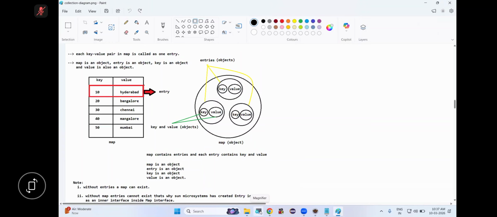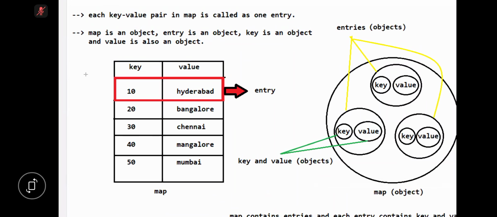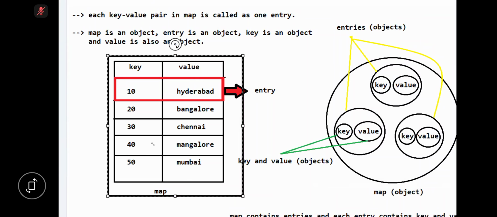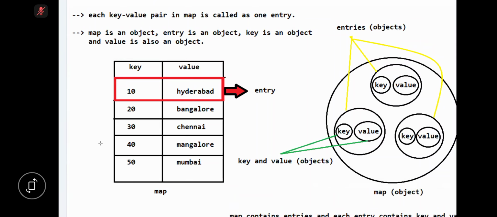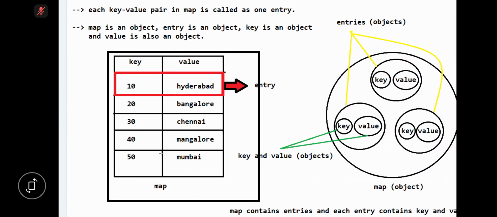Like ArrayList is an implementation class of List, so an ArrayList object is a List object only. Are you following or not? So assume this is a map. Map is an object, right or not? Map is an object of a class which is an implementation class of the Map interface.